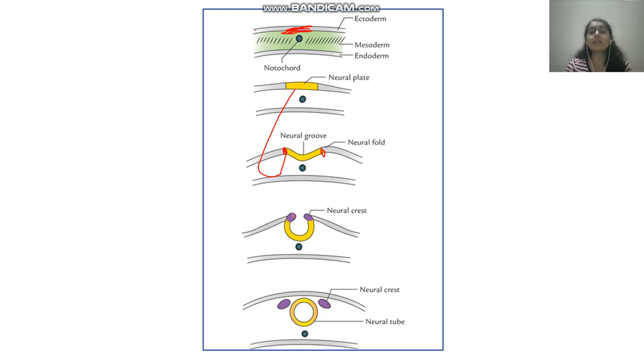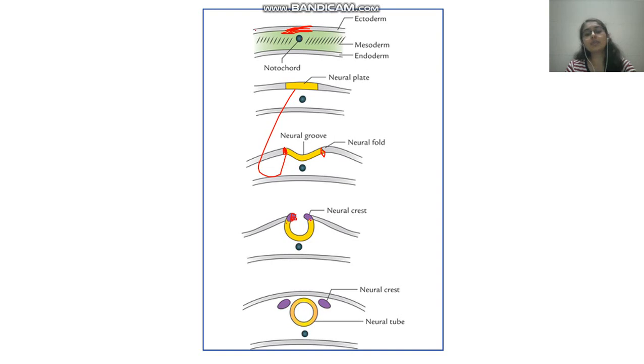This further sinks, and the corners, so if you take your hands like this and cross them like this, if the thumbs are left out, at the edges it forms the neural crest.